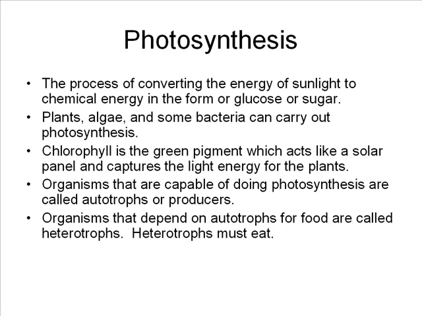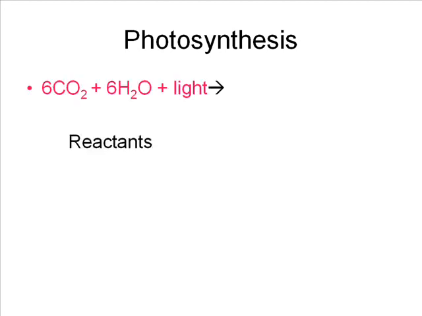Organisms that are capable of doing photosynthesis are often referred to as either autotrophs or producers. Organisms that depend on these autotrophs for food are called heterotrophs. Heterotrophs must eat. One thing that you must know for the graduation exam is the balanced equation for photosynthesis. First, you need to know the things on the left side of the equation.